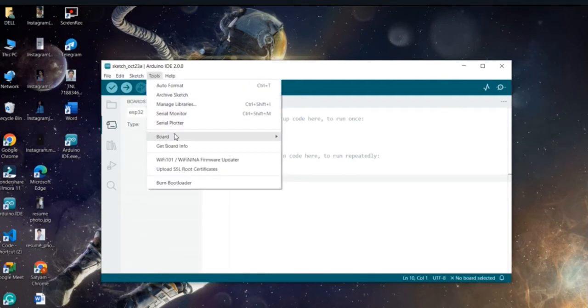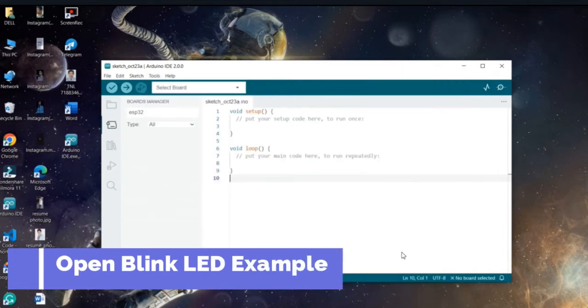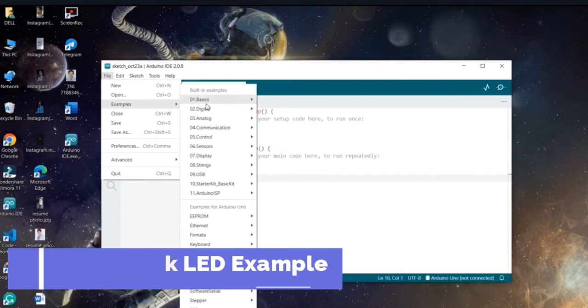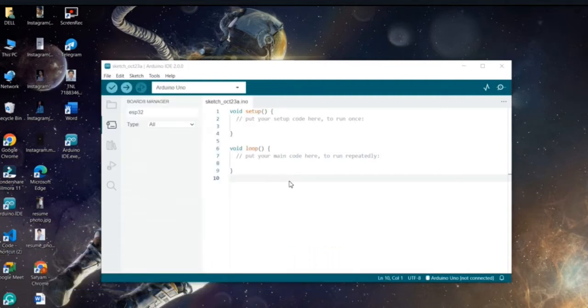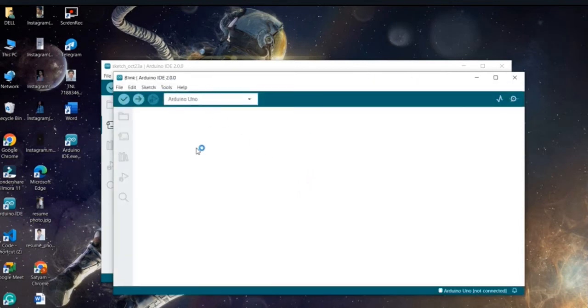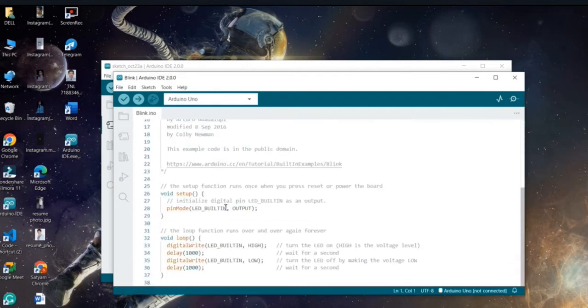Like we go to the tools and select Arduino Uno. Go to the file, go to examples, go to basic and Blink. Here a new window or pop-up will open. Here you can see the example of blinking an LED on Arduino Uno.